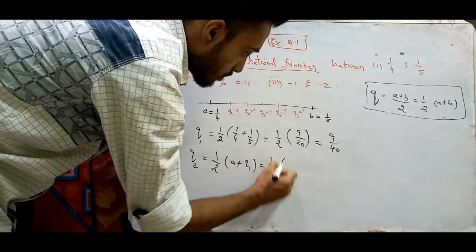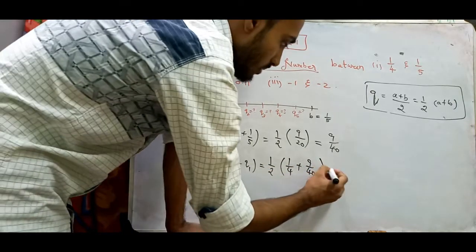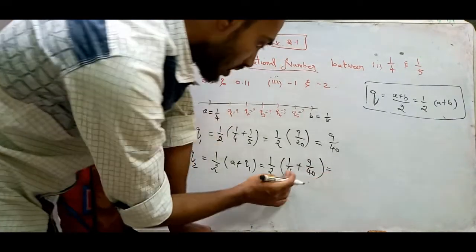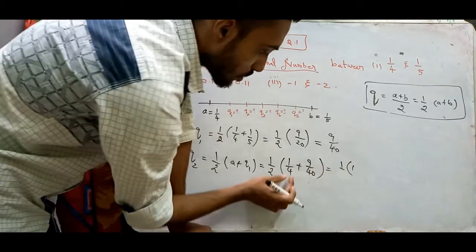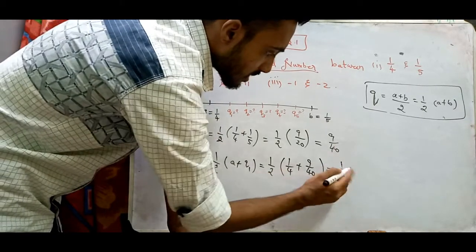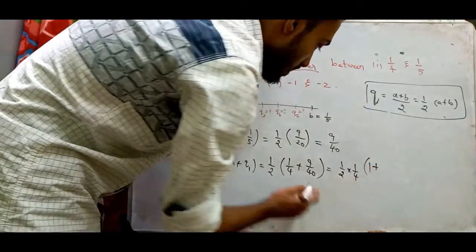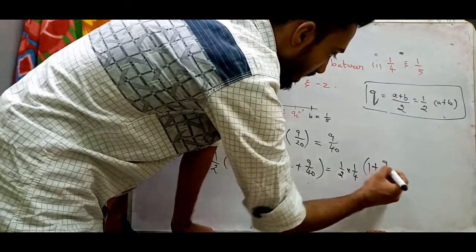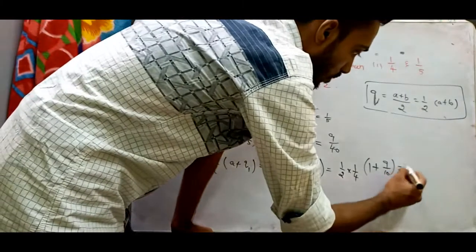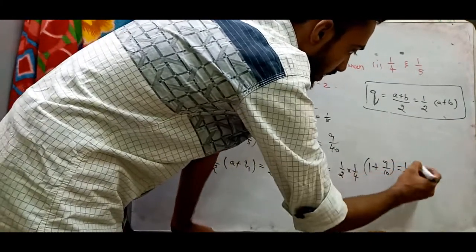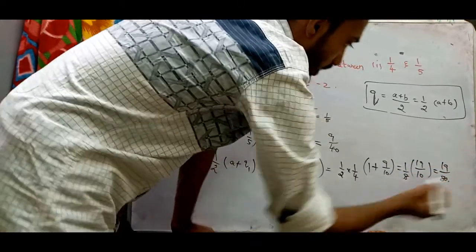Next, for Q2, we have 1/2 (A + Q1), taking the first and last number, and this is 1/2 (1/4 + 9/40). We can take 1/4 as common. If we take 1/4 as common, it is going to come up 1/2 times 1/4 times (1 + 9/10). Now take the LCM. 1/8, take the LCM. 10 plus 9 is 19/10, and this is nothing but 19/80, since 8 tens are 80.